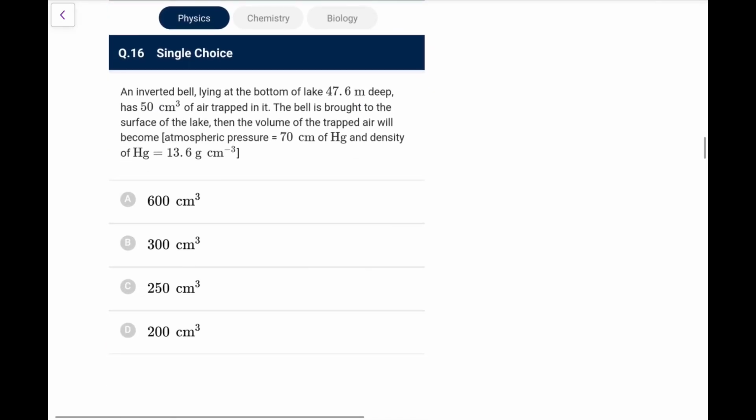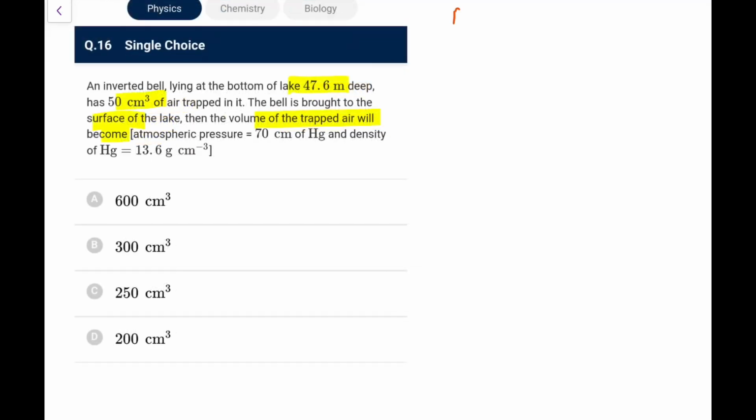Next. You have an inverted well lying at the bottom of a lake 47.6 meter deep, having 50 centimeter cube of air trapped in it. The well is brought to the surface of the lake, then the volume of the trapped air will become. So when it is brought to the surface, the pressure will be decreased, so the volume is definitely going to increase. Now pressure at top is P naught, which you write as rho hg into g into 70 centimeter.